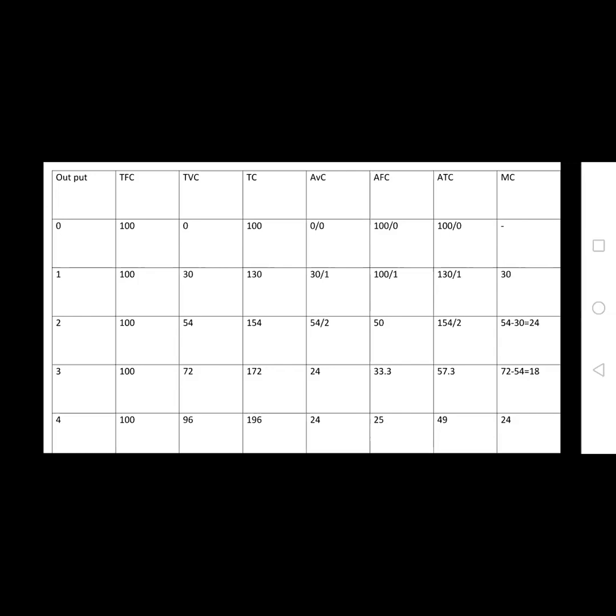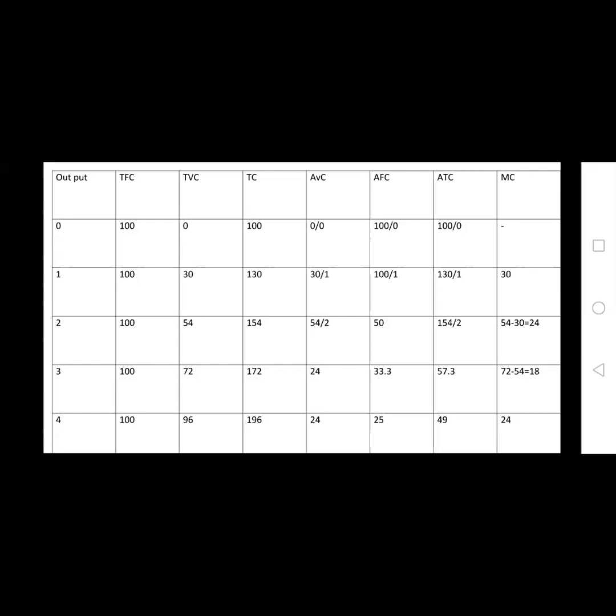If you observe this table, for 0 units of production, that is without production, the fixed cost is 100 rupees. And if you produce one output, the fixed cost is also 100 rupees. If you produce 2, 3 or 4 units, the fixed cost does not change, because once you purchase the building or the machine, the cost of the machine, the rent for a building or equipment, or other charges, the fixed cost does not change depending upon the quantity of output.